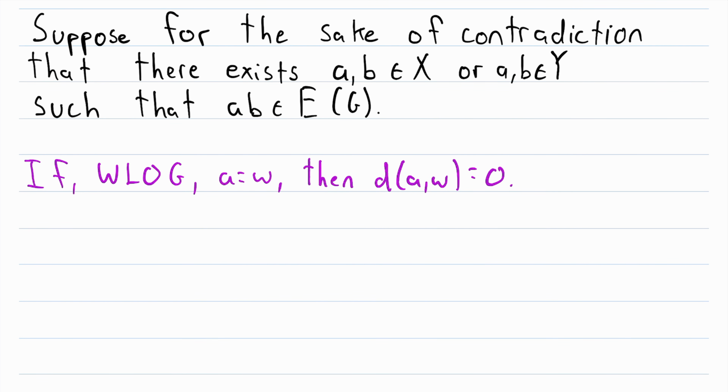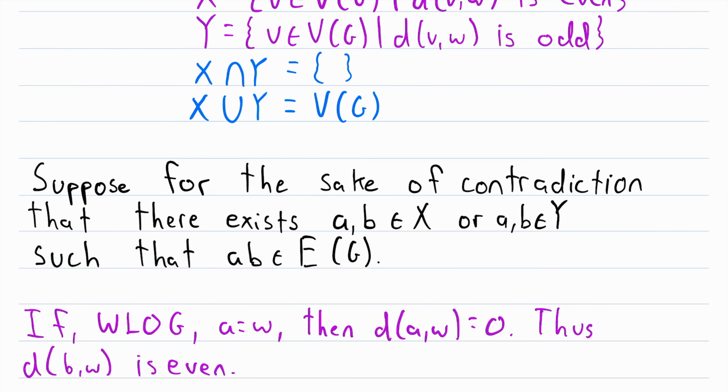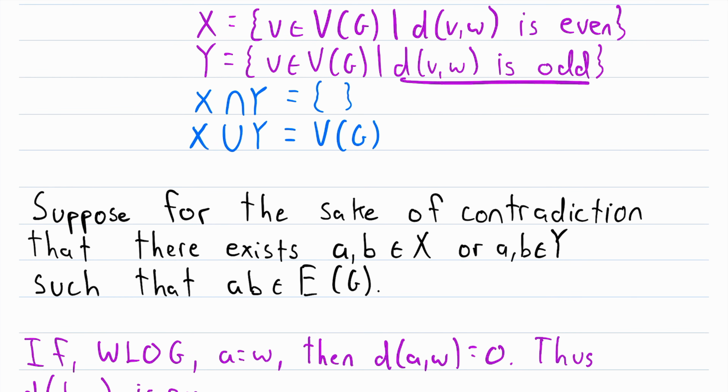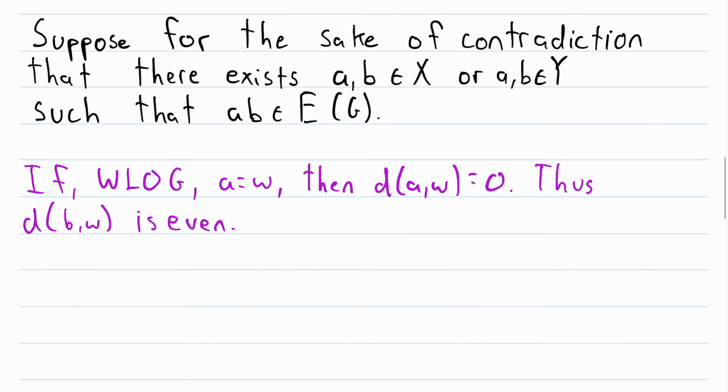Alright, so if A is equal to W, then the distance between A and W is equal to 0. And remember that 0 is even. So this means that the distance between B and W has to be even as well. Because remember, we assumed that A and B are either both in X or they're both in Y, which means that their distances from W have to either both be even or both be odd. Remember, that's just because of how we defined X and Y. So if A is equal to W, then the distance from A to W is 0, and since 0 is even, this means that the distance from B to W has to be even as well.